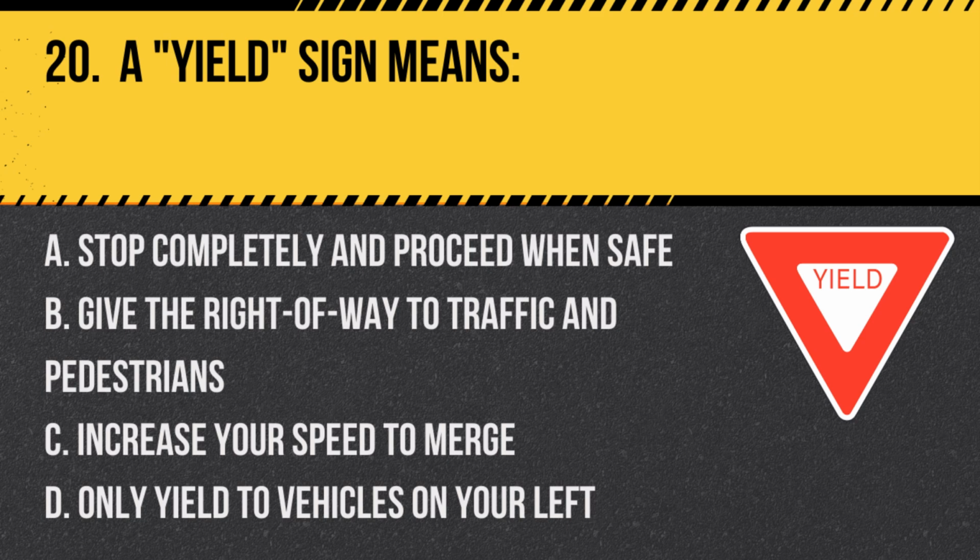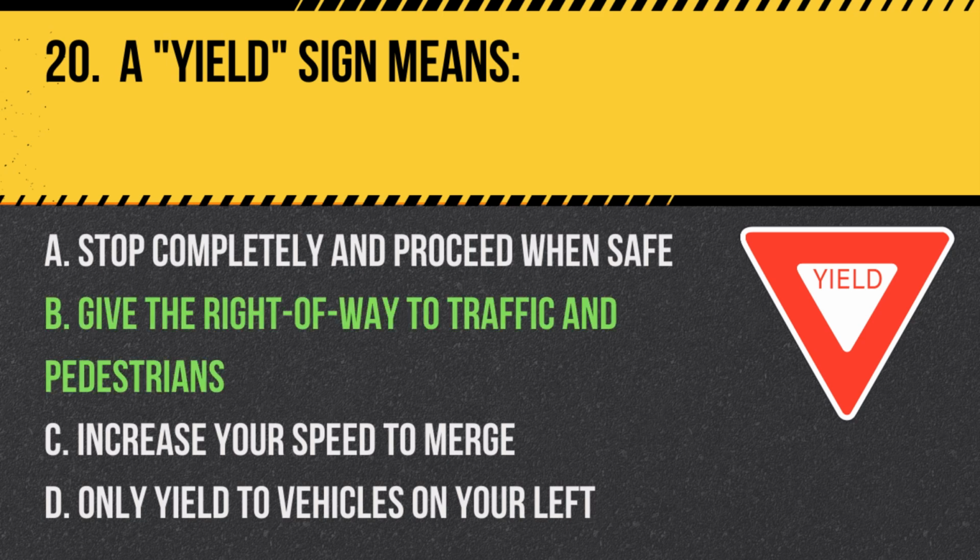Question 20. A yield sign means: A. Stop completely and proceed when safe. B. Give the right of way to traffic and pedestrians. C. Increase your speed to merge. D. Only yield to vehicles on your left.